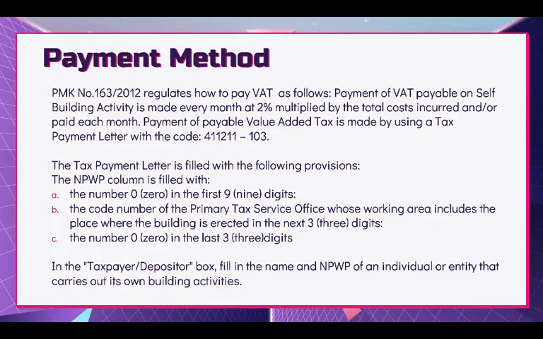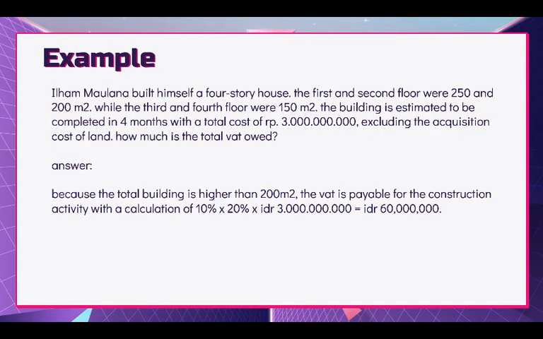The tax payment letter is filled with the following provisions. The NPWP column is filled with: A. The number 0 in the first 9 digits. B. The code number of the primary tax service office whose working area includes the place where the building is erected in the next 3 digits. And C. The number 0 in the last 3 digits. In the taxpayer or depositor box, fill in the name and NPWP of an individual or entity that carries out its own building activities. So now we will move on to the case example.